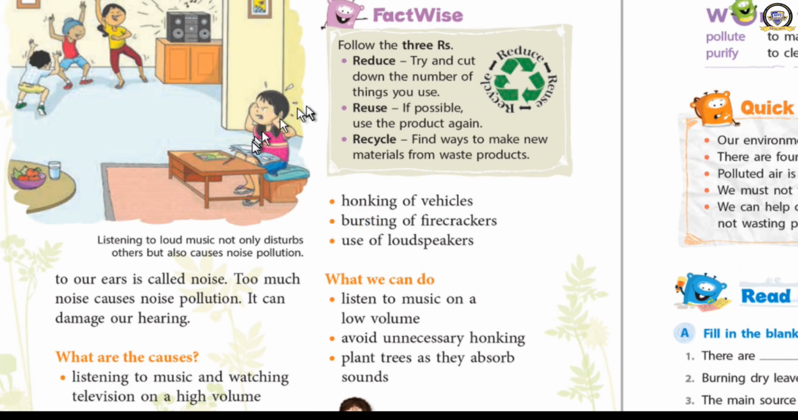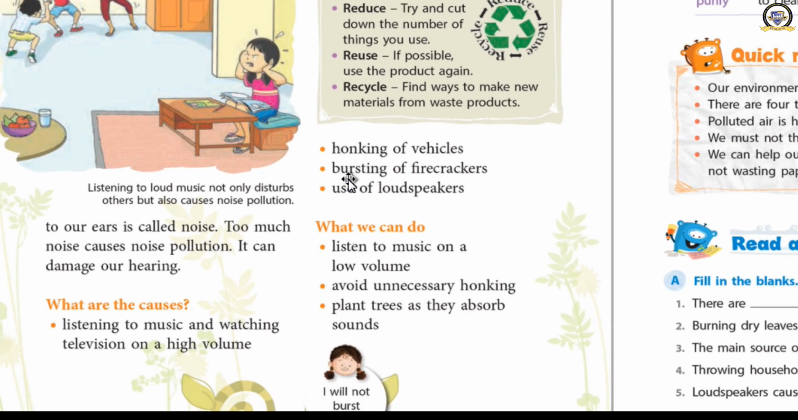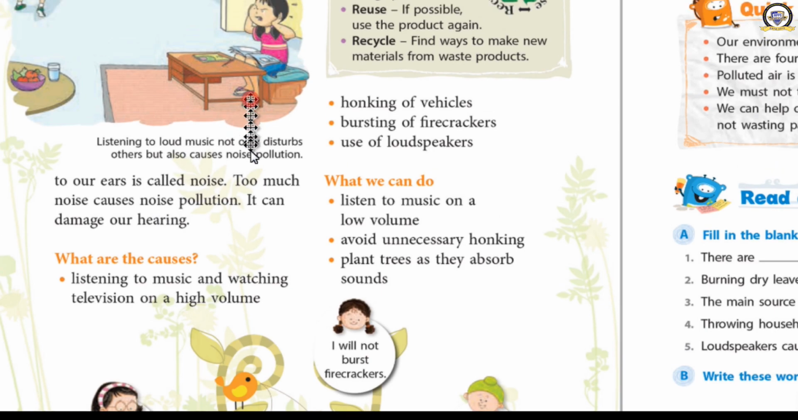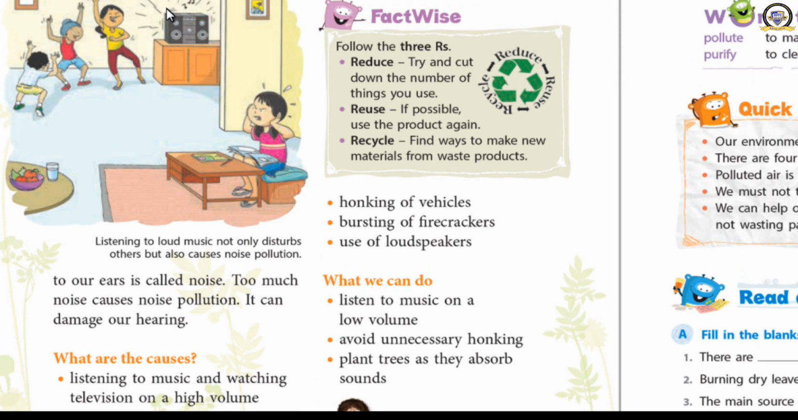Now you see, she's studying, and here what are these children doing? They are dancing. Okay, see, the DJ music system was having a high volume, and she is not able to study. She is getting irritated. So it is known as noise pollution. Too much noise causes pollution. If there is very high sound, then that can cause noise pollution.